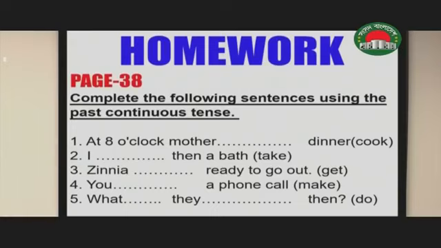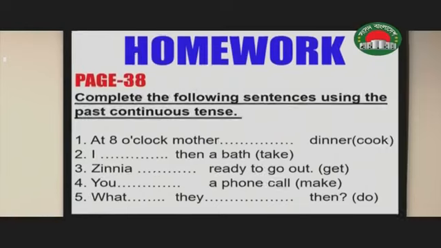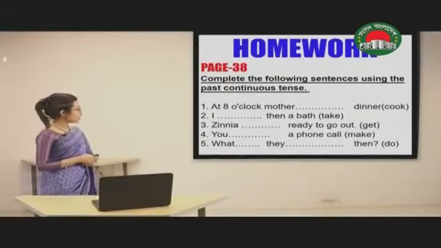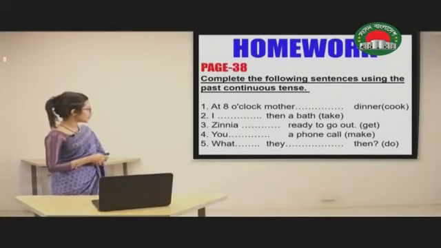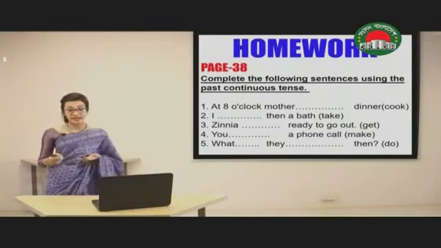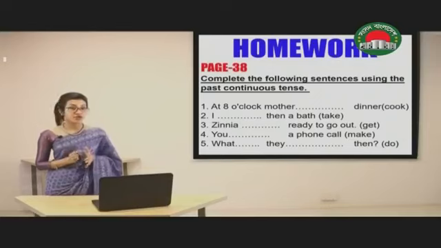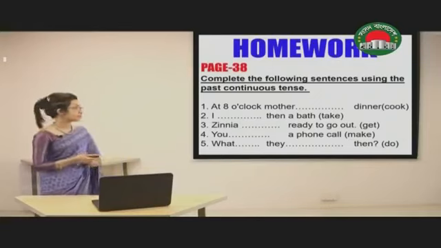I dash then a bath, take, the verb is given. Genia dash ready to go out, the verb that had been used here is get. You make a phone call, what dash they dash then do. So the last sentence that have been used here, it has question mark at the end. That means you have to follow the structure of interrogative sentence.